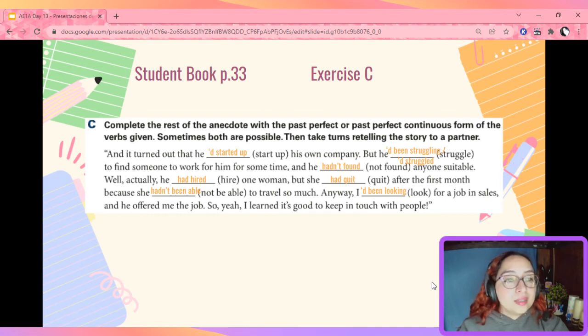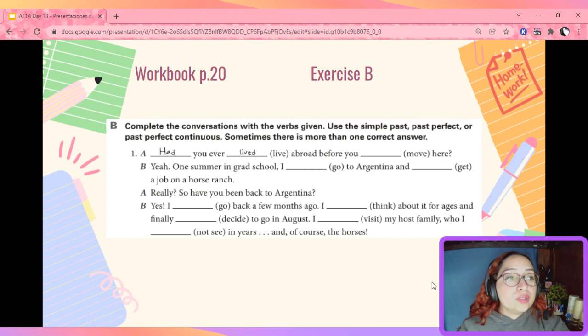Great. So, now for your homework, you're going to be working on workbook page 20, exercise B. We need to complete the conversations with the verbs given. Please notice that you will need to use simple past, past perfect, or past perfect continuous. But remember that sometimes there is more than one correct answer. For example, had you ever... Since we already have past perfect, we're going to use simple past, moved. Yeah, one summer in grad school, I to Argentina and a job on a horse ranch.